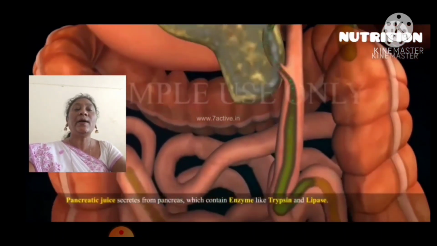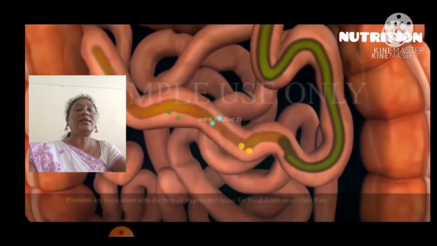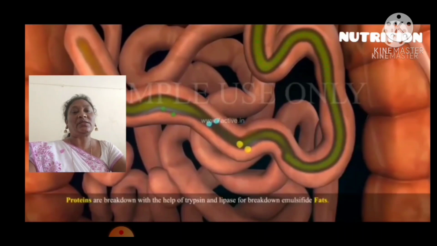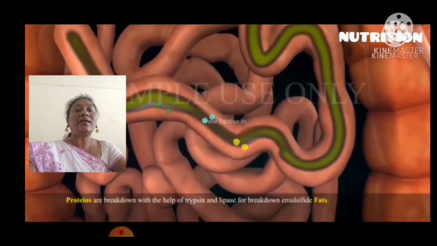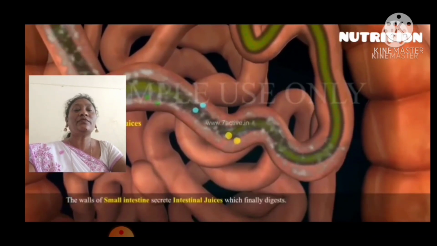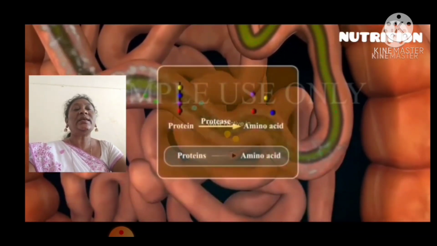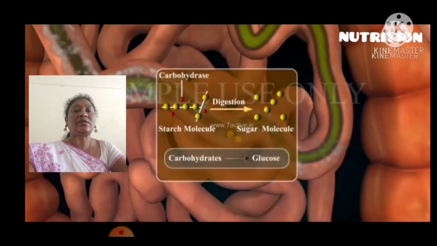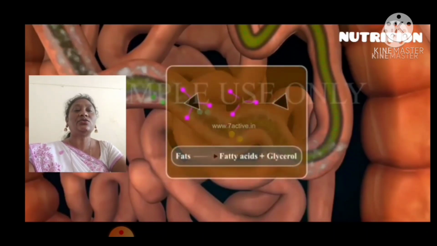The pancreas secretes pancreatic juice which contains the enzymes trypsin, amylase and lipase. The trypsin acts on the proteins. The walls of the small intestine secrete intestinal juices. Then the digestion takes place. Starch molecules convert into sugars.